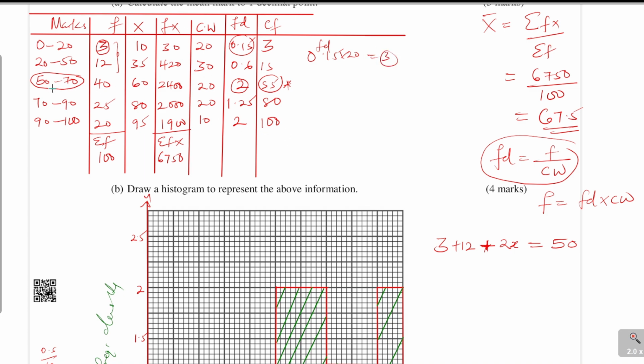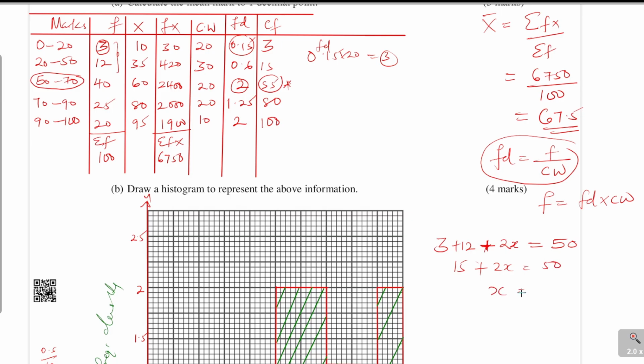So the same thing, because you don't know the class width of this class, 50 to 70, that will take us to the median, we write it to be x, then the frequency density is 2. So now when you get the value of x here, this is 15 plus 2x is equal to 50.